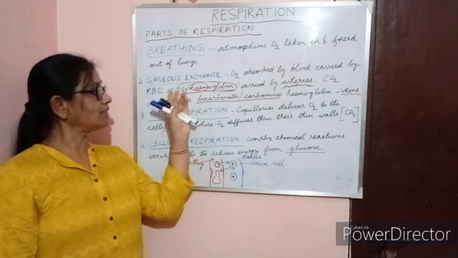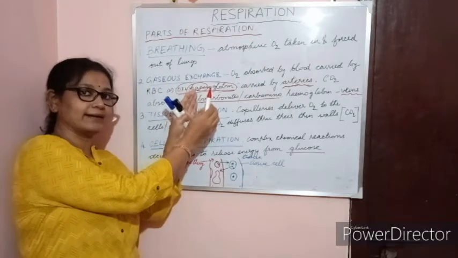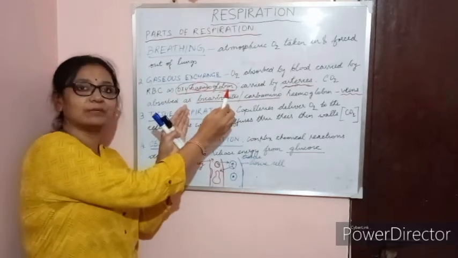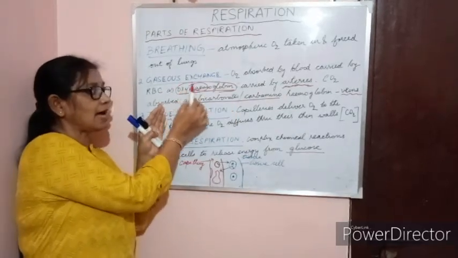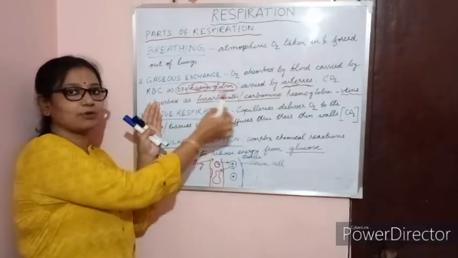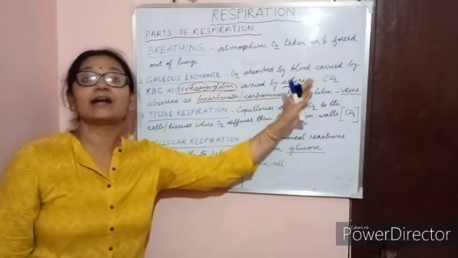It combines with oxy, meaning the oxygen, and together they form oxyhemoglobin, and globin is the protein part. So oxygen, iron and the protein combine to form an unstable compound, that is oxyhemoglobin, and it is carried by the arteries.